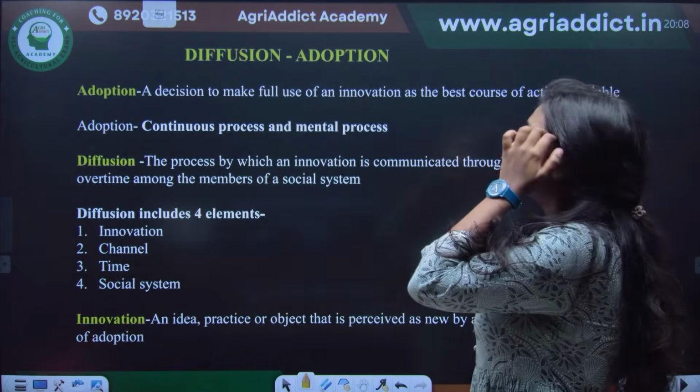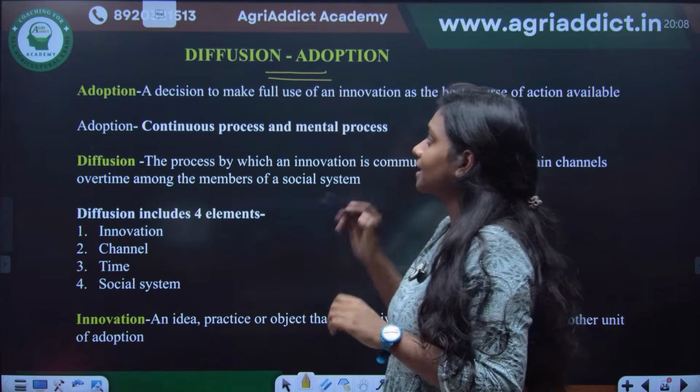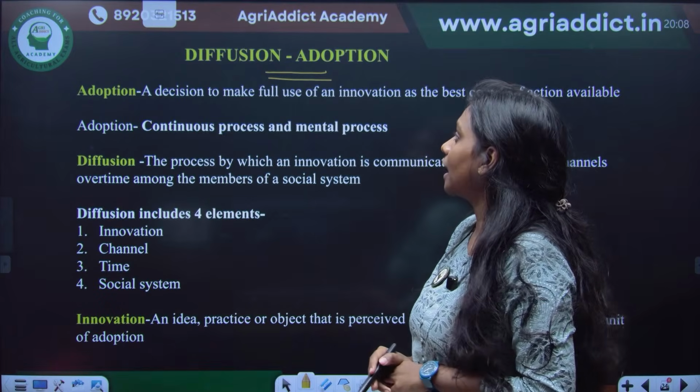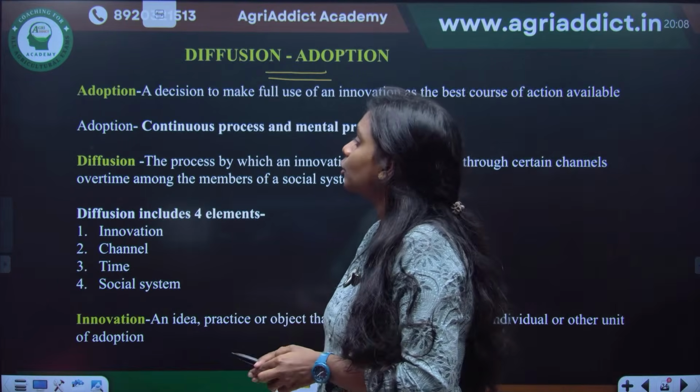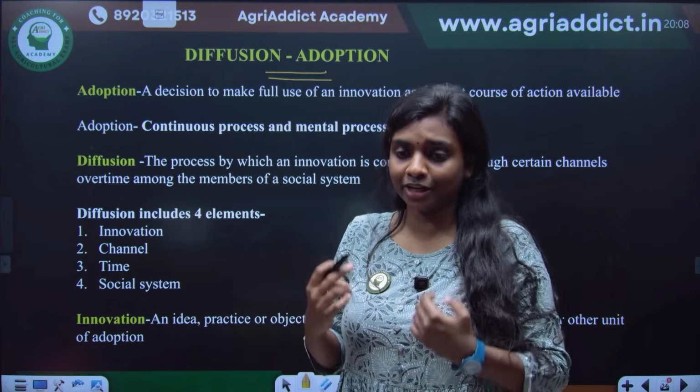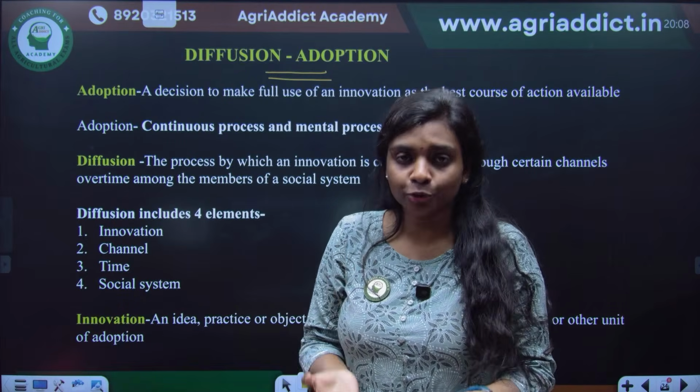Then one of the most important chapters in extension is the diffusion and adoption chapter. So what is the difference between adoption and diffusion? I am introducing a new technology here.